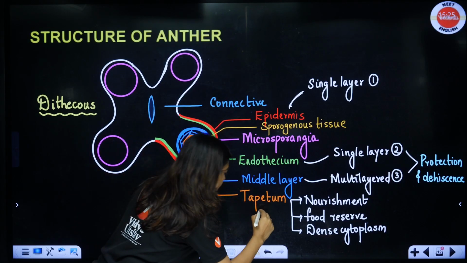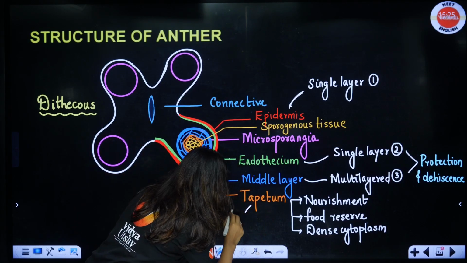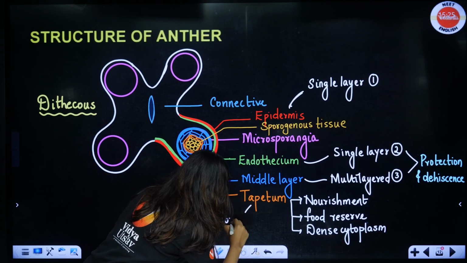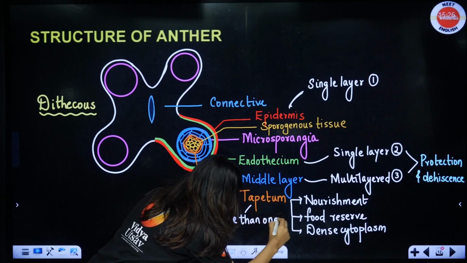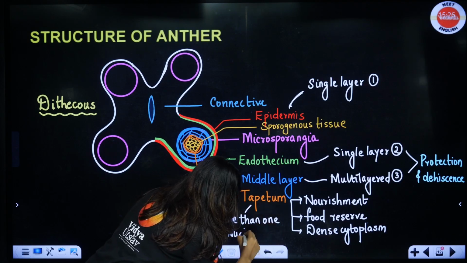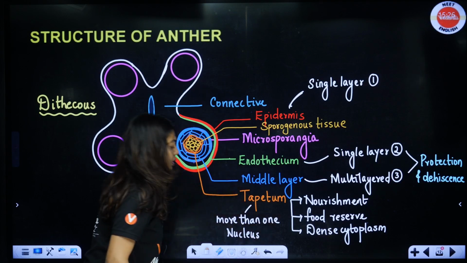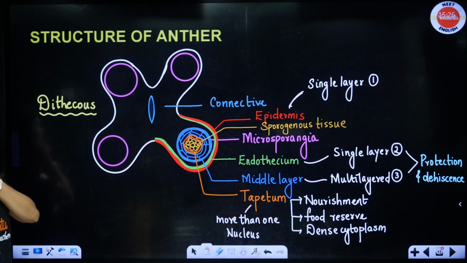Some additional information, they have more than one nucleus, because they can be binucleated as well. I hope this is clear.